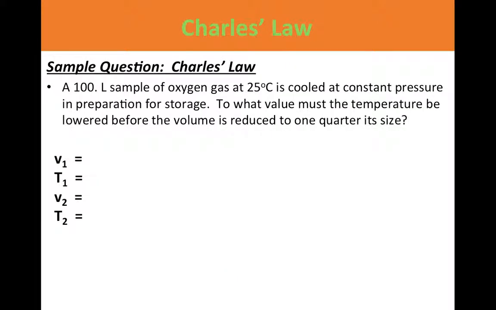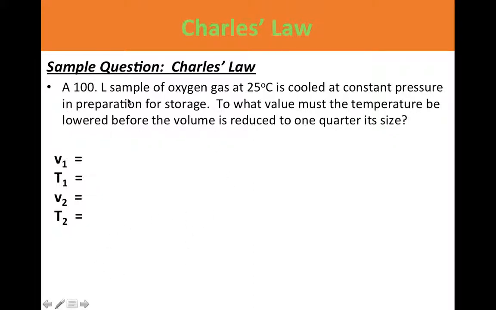Let's take a look at a sample question. If 100 liters of oxygen gas at 25 degrees Celsius is cooled at a constant pressure in preparation for storage, to what value must the temperature be lowered before the volume is reduced to 1/4 its size? This is a little tricky.